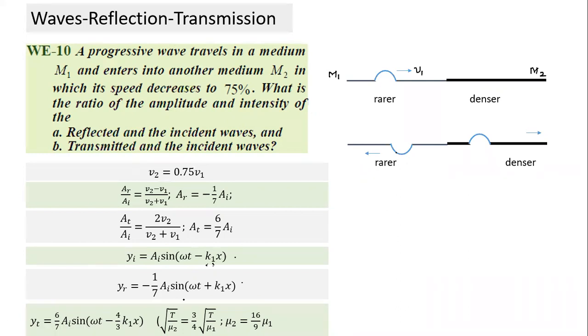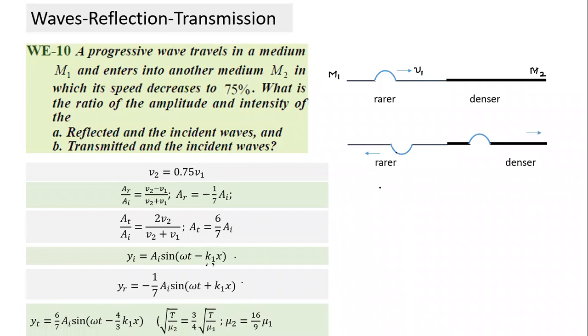Transmitted wave, amplitude. We have arrived at the amplitude. Omega will remain the same. The only thing that changes is K2. But in the case of the reflected wave and transmitted wave, how do you arrive at the value of K2 in terms of K1? How are K2 and K1 related?